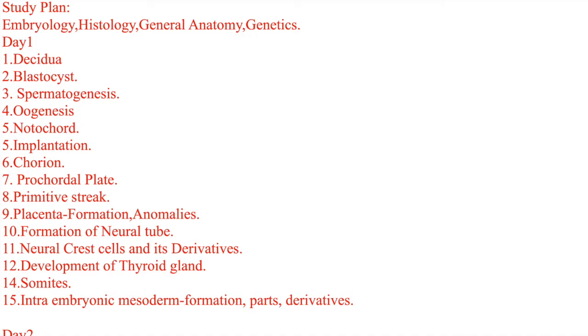So this is the first question in day 1. Decidua, blastocyst, spermatogenesis, oogenesis, notochord, implantation, chorion. Along with the chorion, you can study amnion also, procaudal plate, primitive streak, placenta, its formation and anomalies, which is very important, formation of neural tube, neural crest cells and derivatives, development of thyroid gland, somites, intraembryonic mesoderm, formation, parts and derivatives.